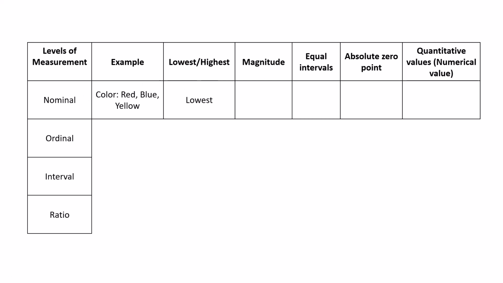Once again, nominal is, for example, red, blue, yellow, about color. Then another example, male, female. So in this, there is no magnitude, there are no equal intervals between them, there are no zero values, and it is not a numerical value, that is, a quantitative value. So that's why this type of measurement comes under the nominal level of measurement.